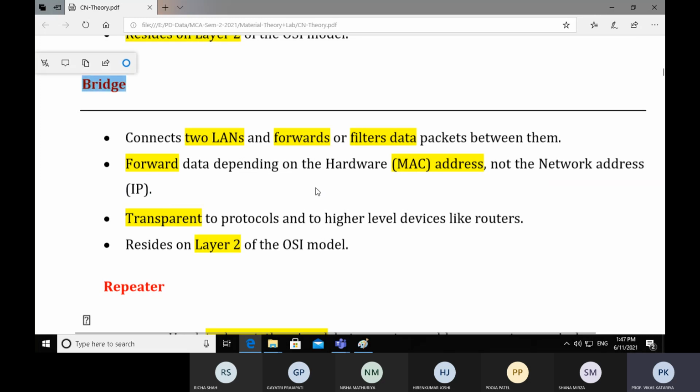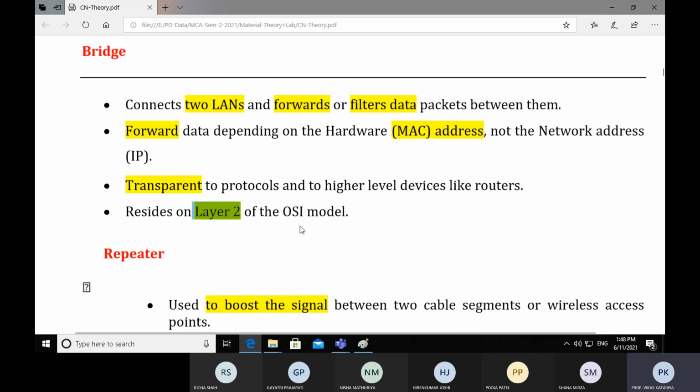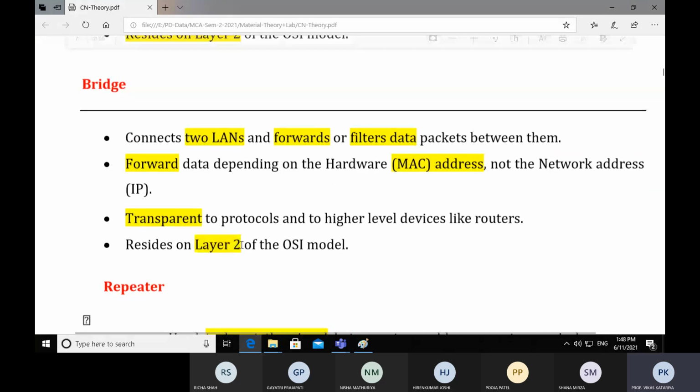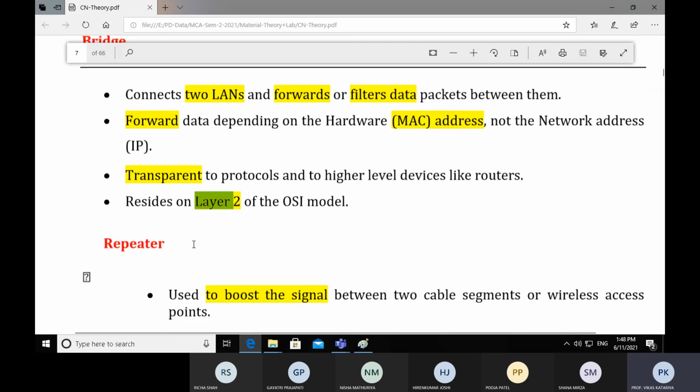So a bridge always works on the MAC address. It is transparent to protocols and to higher level devices like routers, and it resides on layer 2 in the OSI reference model. So bridge and switch are part of layer 2, the data link layer, and hub is part of the physical layer, that is layer 1 of the OSI reference model.